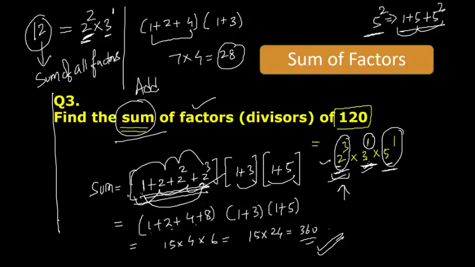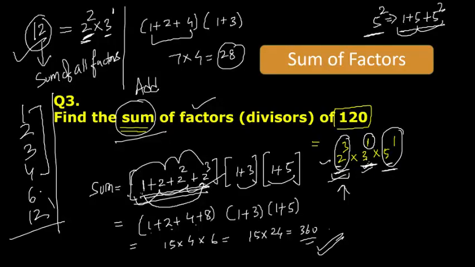And let's check it. Factors of 12 would be 1, 2, 3, 4, 6 and 12. If I add these: 1, 2, 3, 4, 10, 10 and 18, I must be getting 28. Same answer. So that is the shortcut for the sum of all the factors. Clear?